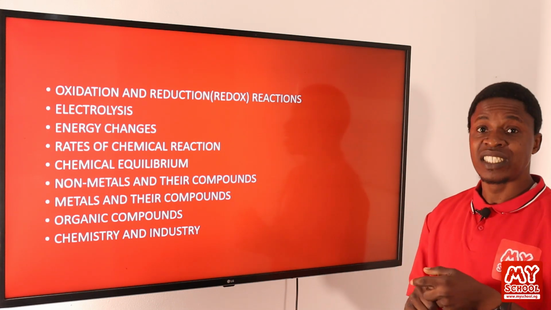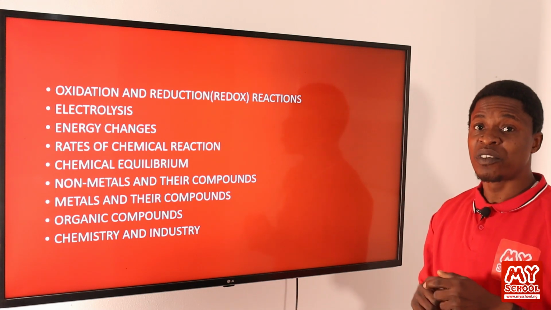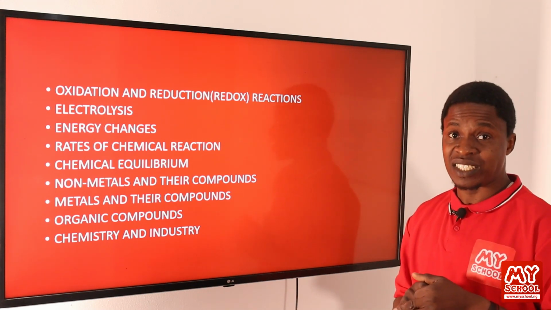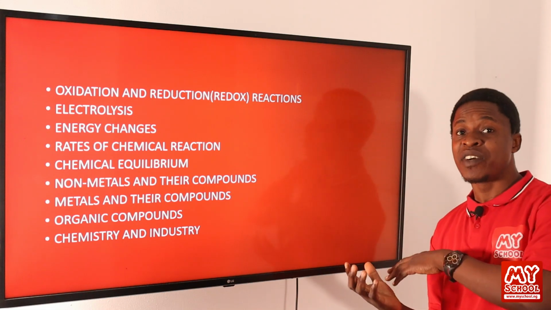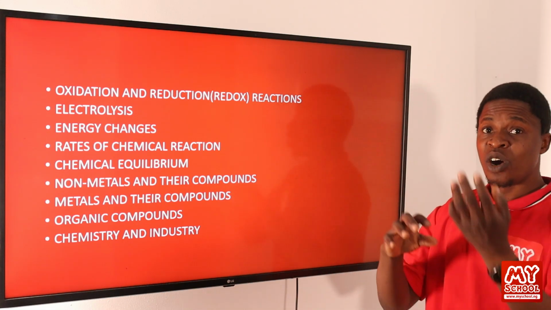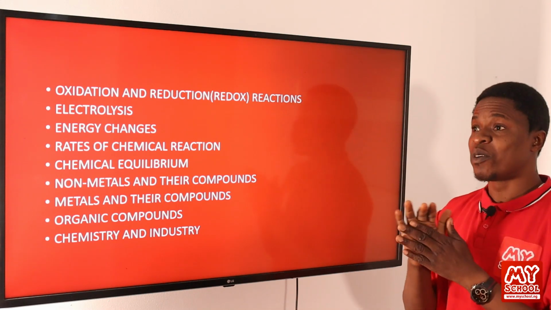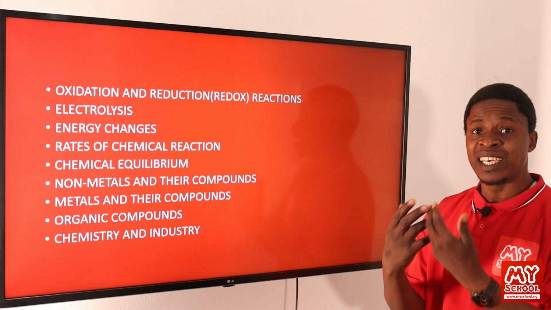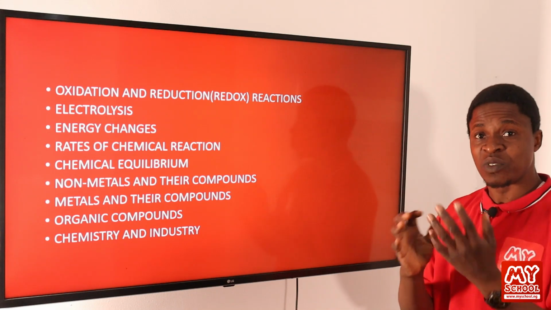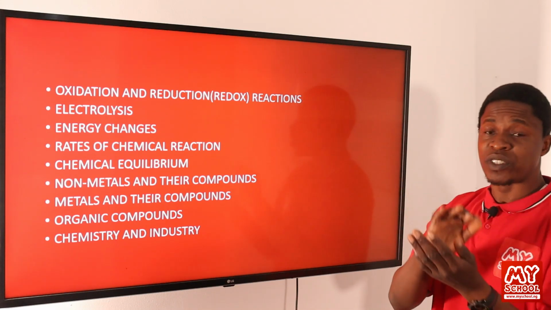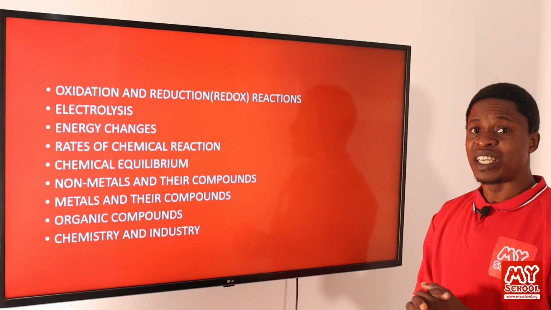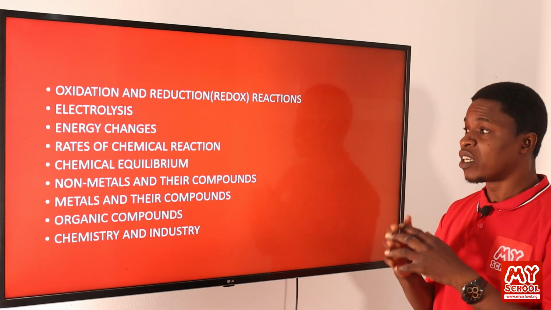Then we'll be looking at the effect of pressure. We'll be looking at the effect of catalyst. How do catalysts have any effect in chemical reaction, or do they not? When we have a specific kind of catalyst, we'll be looking at the effect of increase or decrease in concentration of any reacting species at all. Does it have any effect on chemical reactions? We'll be looking at that.